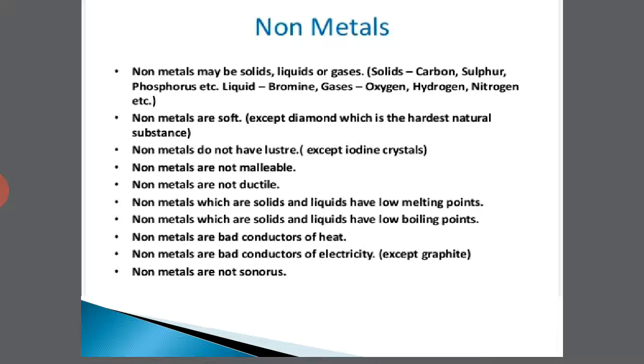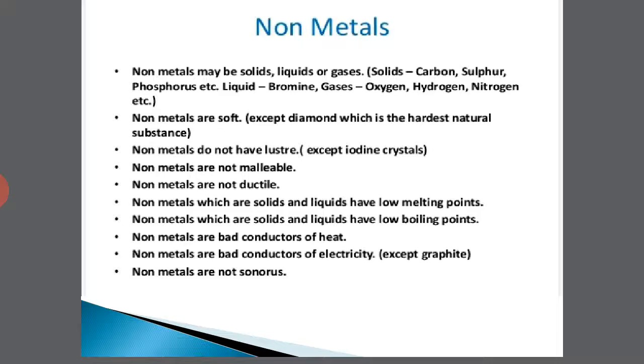Non-metals are soft except diamond, which is the hardest natural substance. All the non-metals apart from diamond are soft. So diamond is the only one that is a hard substance. Non-metals do not have luster like metals. As we all know, metals are very much shining, but the non-metals are not.